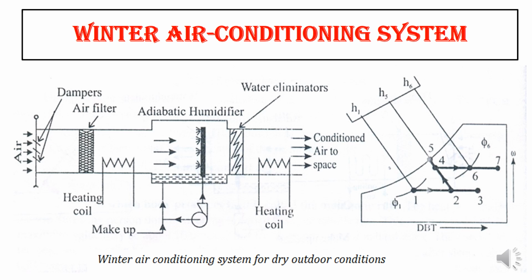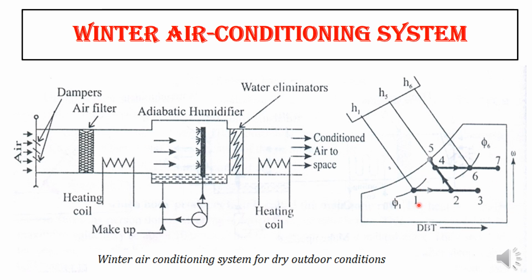So what you have to do now during this? In the winter air conditioning system, we have the air filters, then the heating coil will be there, then again we have humidification, then again we have the heating coil. See here, two heating coils are provided, and in between the two heating coils we have the humidifier. After the humidifier, the water eliminator will be there. So now we will see the process.